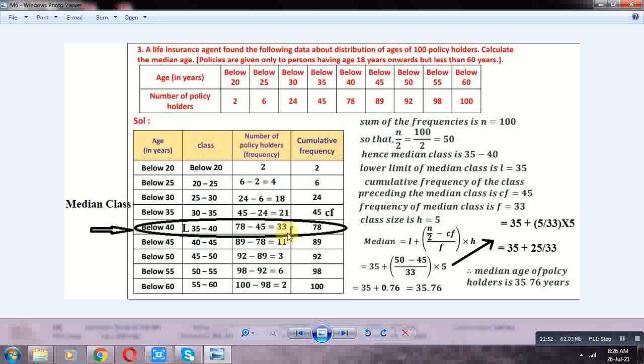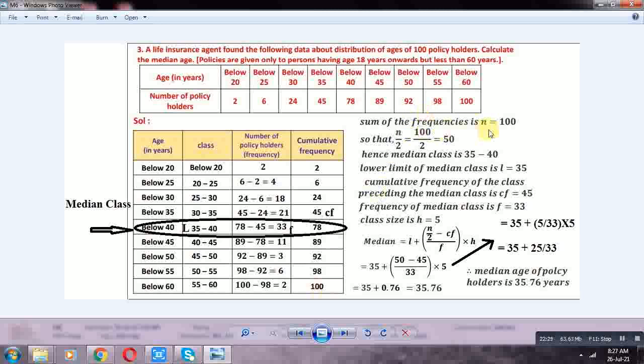The frequency of 55–60 is 100 minus 98, that is 2. The sum of all these frequencies, 2 plus 4 plus 18 plus 20 plus 33 plus 11 plus 3 plus 6 plus 2, is 100, which is equal to the last cumulative frequency. Sum of all frequencies n is equal to 100. So n by 2 is equal to 100 by 2, which is equal to 50.